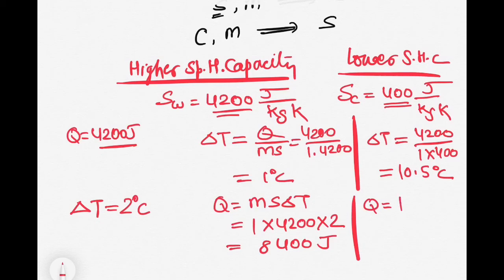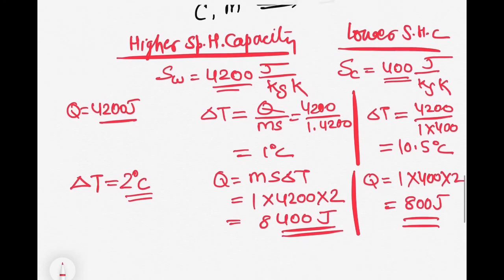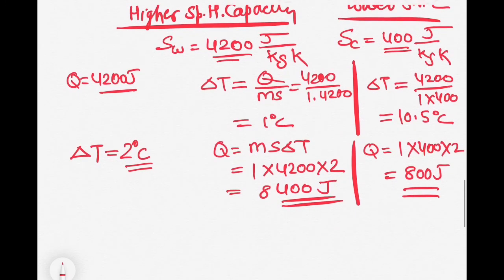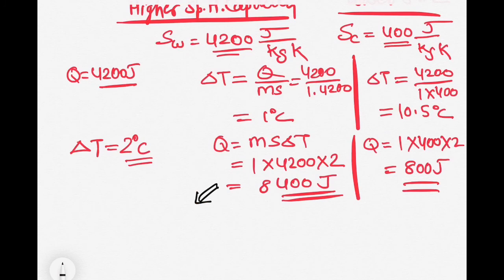In the case of copper, how much energy do we require? It will be a 1 kilogram copper block. With the specific heat and temperature increase, it will be 800 joules. You see, the energy required to raise the temperature by 2 degrees centigrade in the case of water is nearly 10 times as compared to copper. So we can conclude on 3 different points.